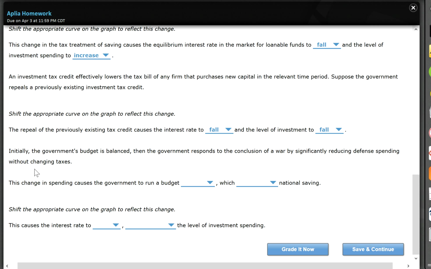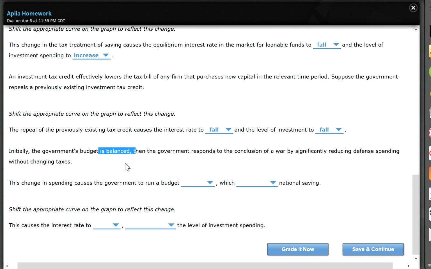All right, last one. Initially, the government budget is balanced. Then the government responds to the conclusion of a war by significantly reducing defense spending without changing taxes. This change in spending caused the government to run a budget what? All right, so initially the government was running a balanced budget. That means how much money they're collecting is equal to how much money they're spending out. So with a balanced budget, the government doesn't save anything.